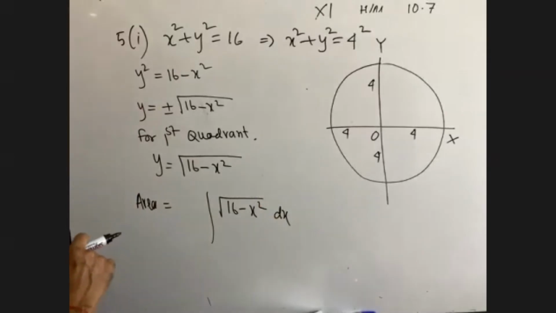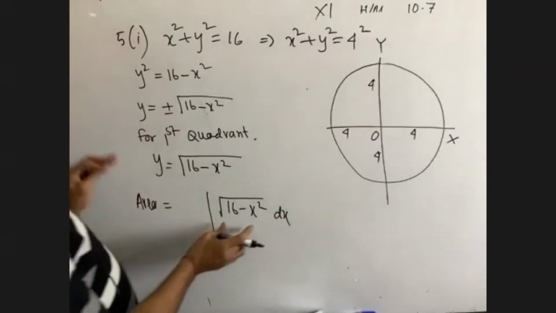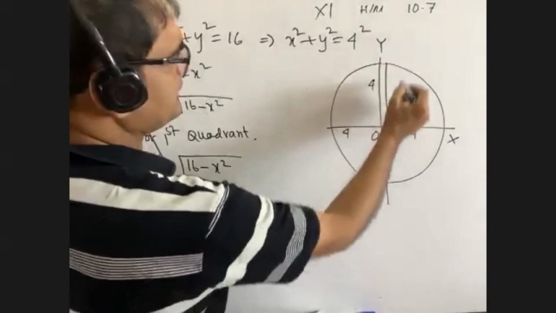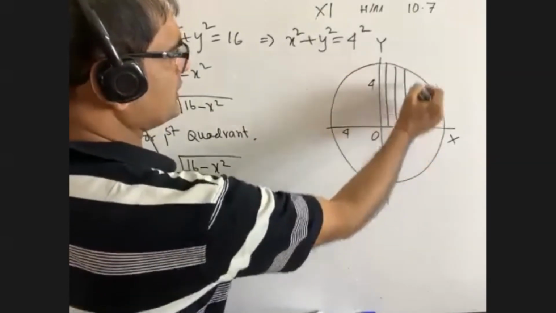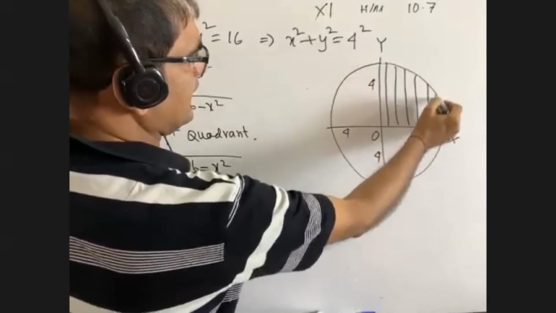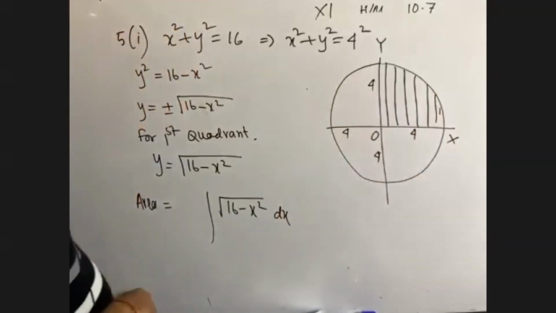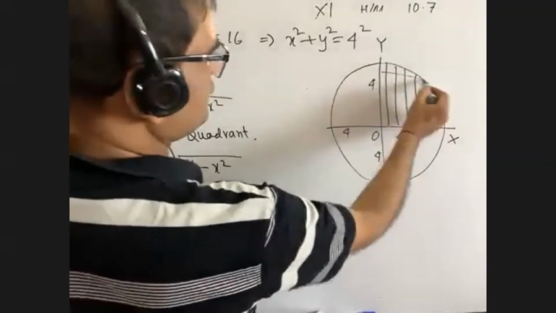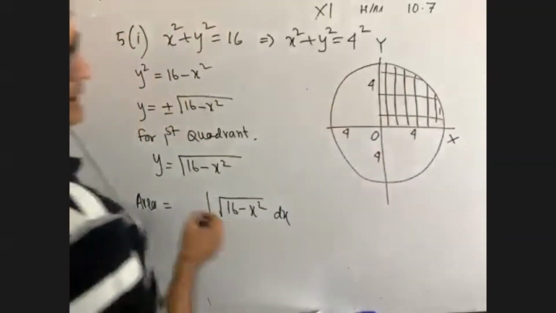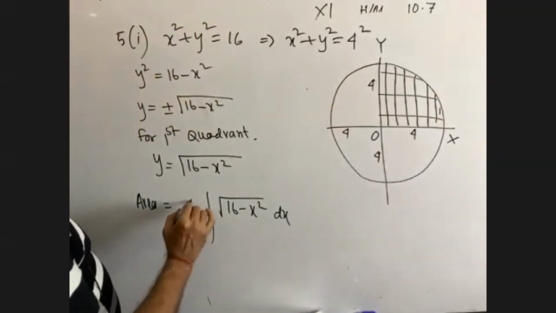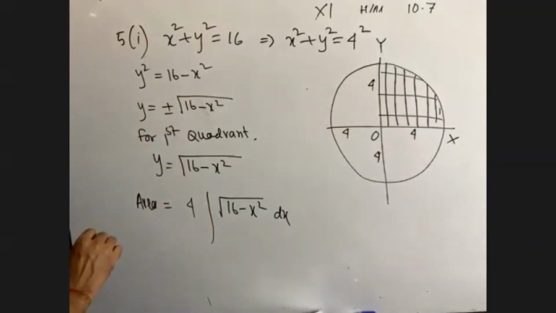Number two, it is the area in the first quadrant, this part only. And you know, all the parts are equal. So if I find the area of this part and multiply by 4, then we are getting the area of the whole.